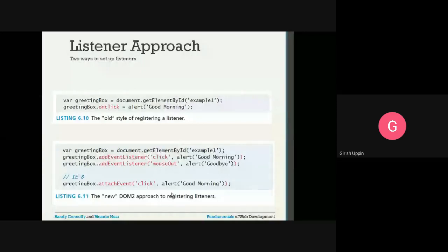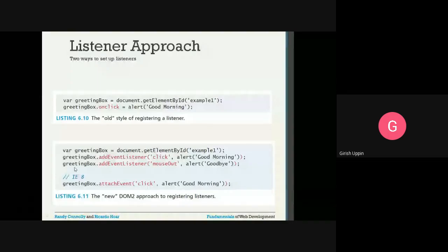And this is the new approach, the new DOM2 approach for registering listeners. Now the first step is the same. You are going to get the element object. Once you have the element object, you will say addEventListener. Using this method, you will specify what the event is and what the action is. So greetingBox.addEventListener, event is click, and the action to be taken is a pop-up message with the good morning message.